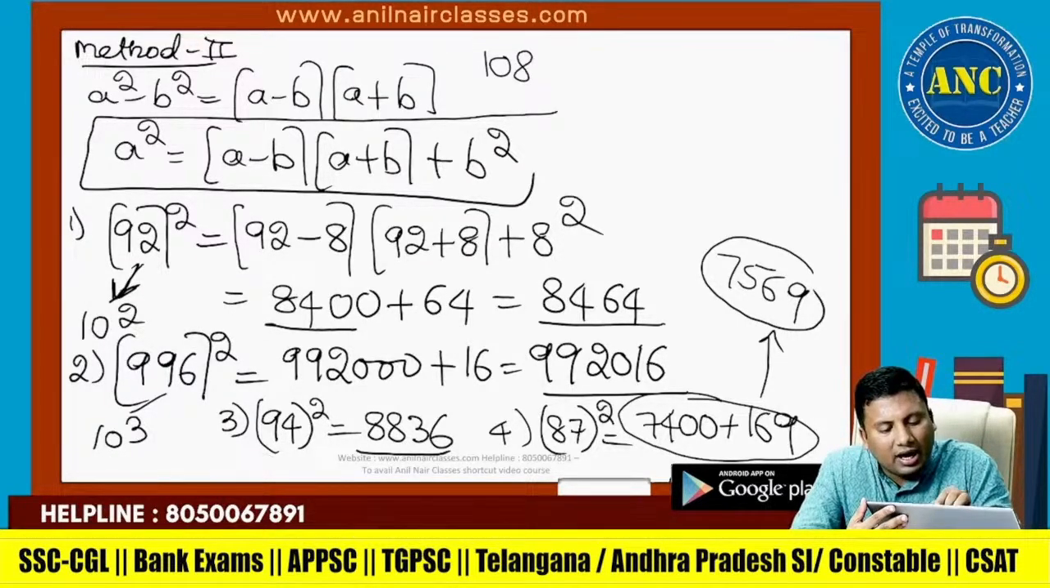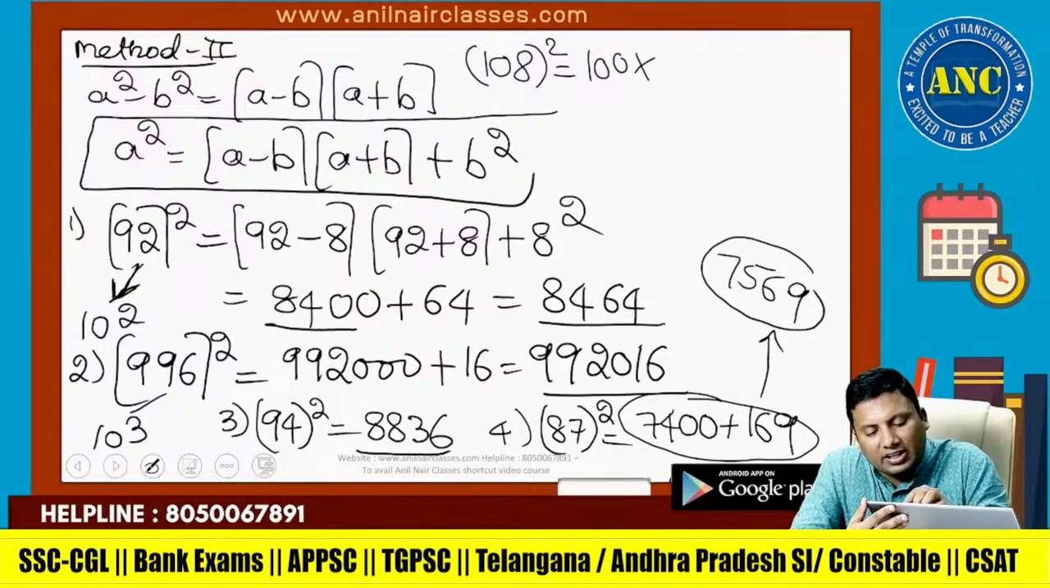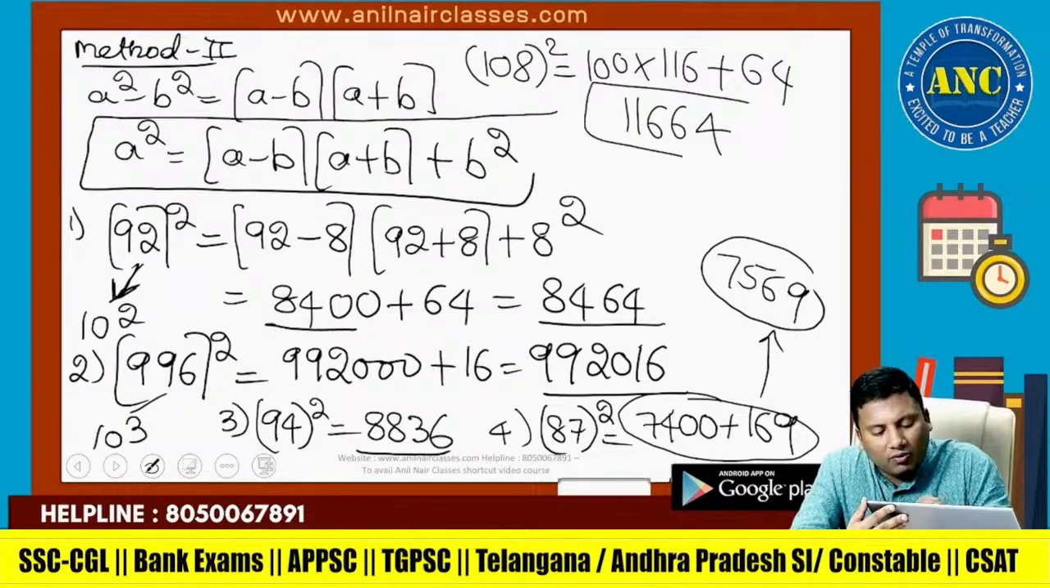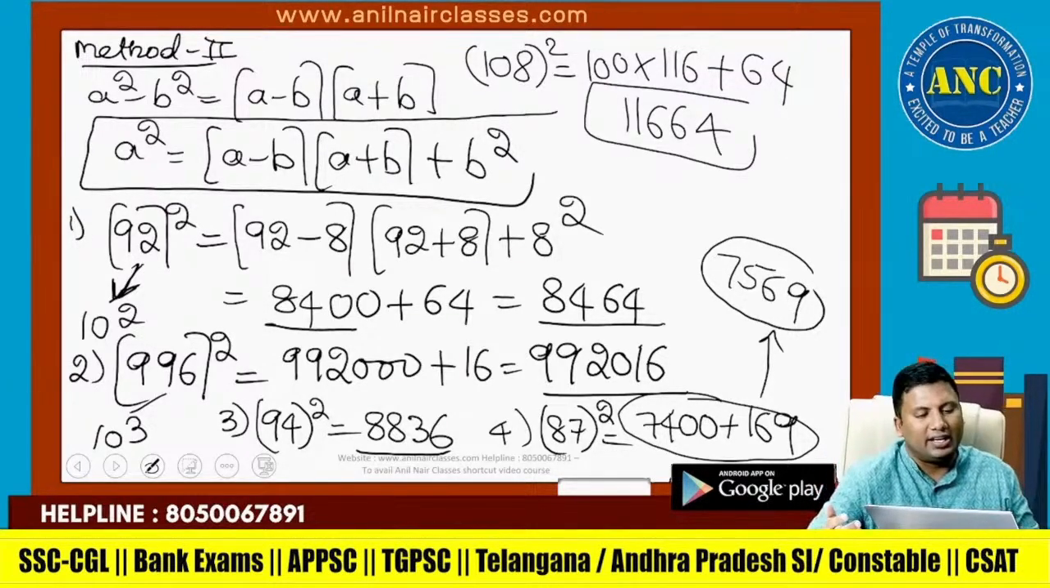108 squared. 108 minus 8 is 100. 108 plus 8 is 116. 8 squared is 64. So the answer is 11664. I hope the idea is clear.